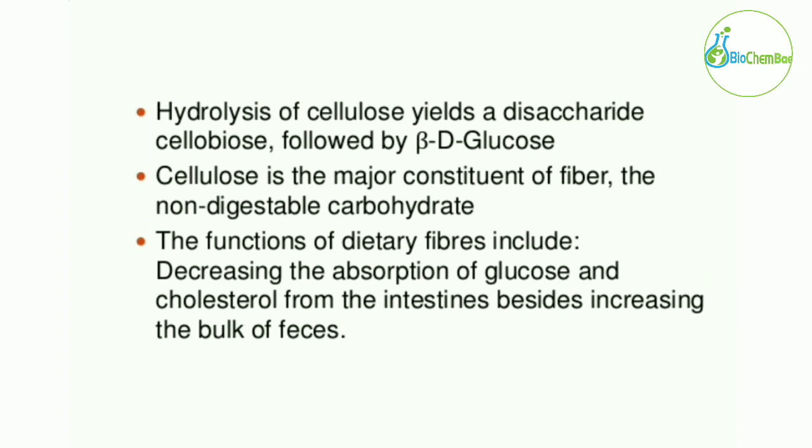When we hydrolyze cellulose, we get the disaccharide cellobiose, and then the monosaccharide beta D-glucose.